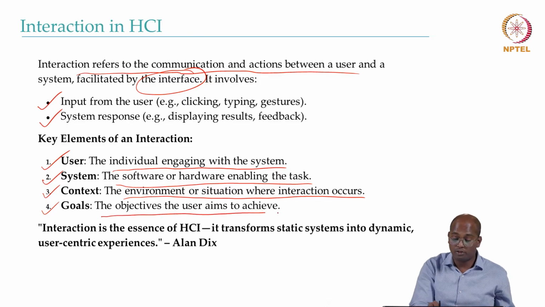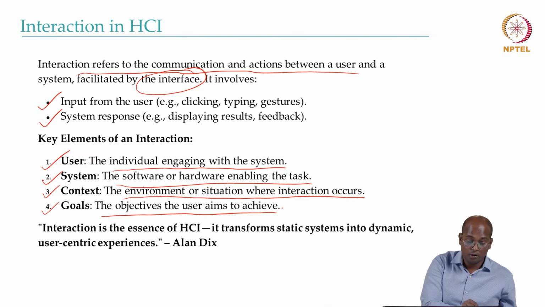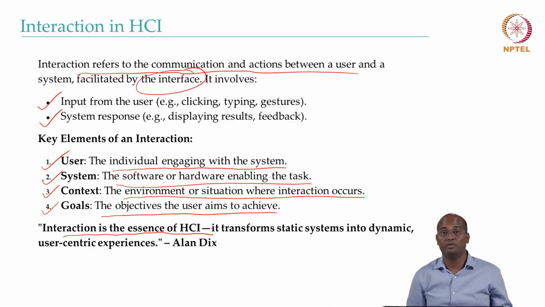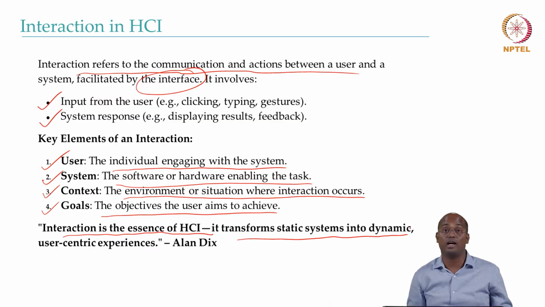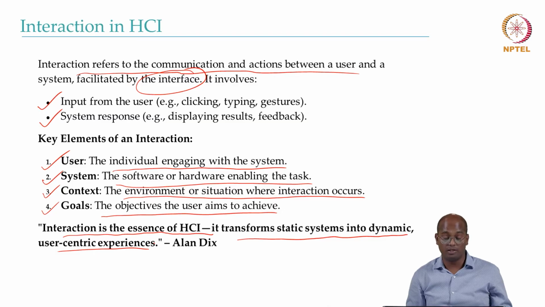Goals, the objective the user aims to achieve. For example, on the road, you want to drive a car safely and probably reach your destination. So interaction is the essence of human-computer interaction. It transforms a static system into a dynamic one and a user-centric experience, Alan Turing said.